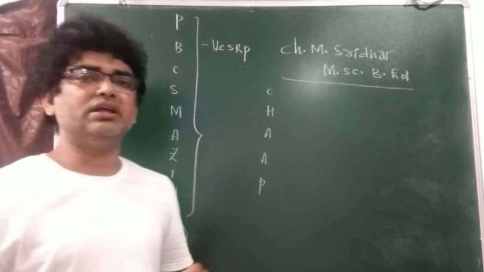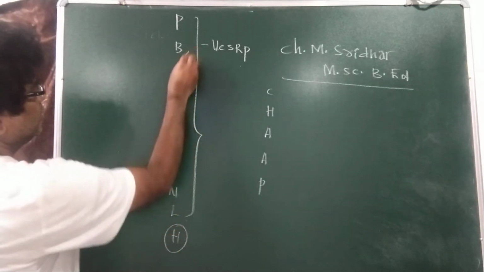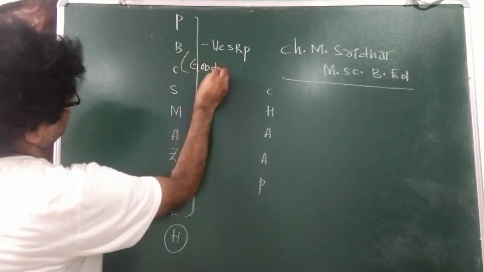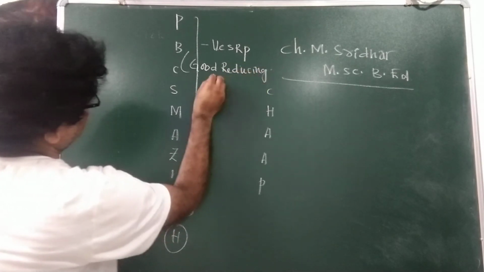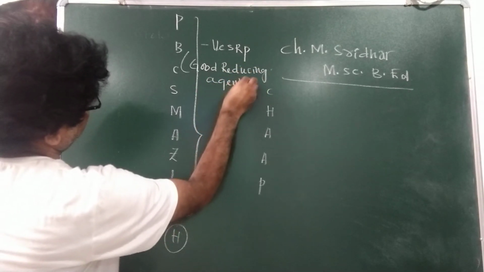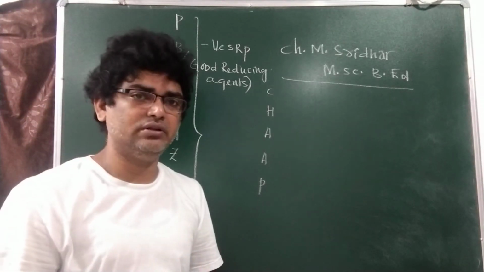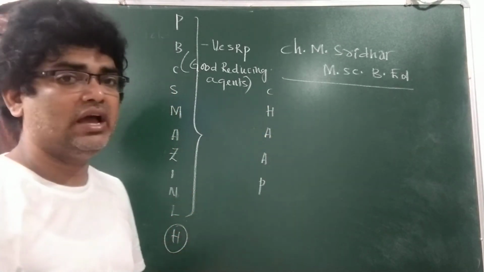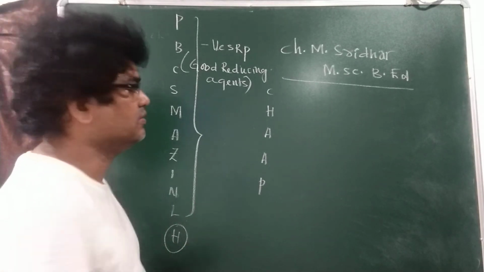This implies these metals are good reducing agents. Now, the metals below hydrogen, these metals have positive SRP, which implies good oxidizing agents.